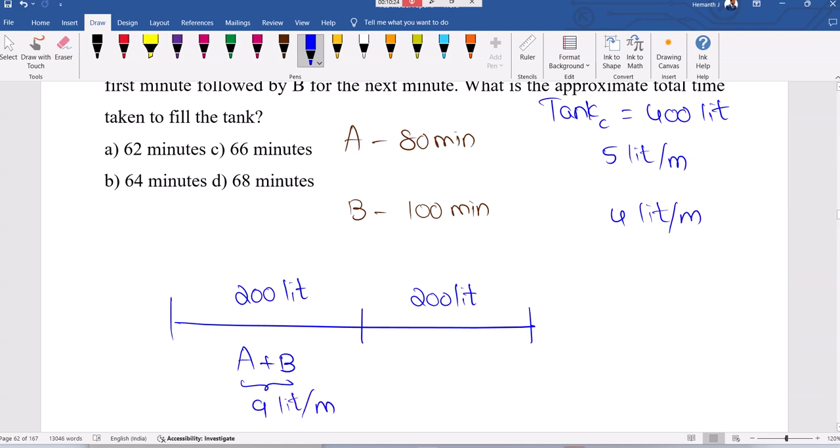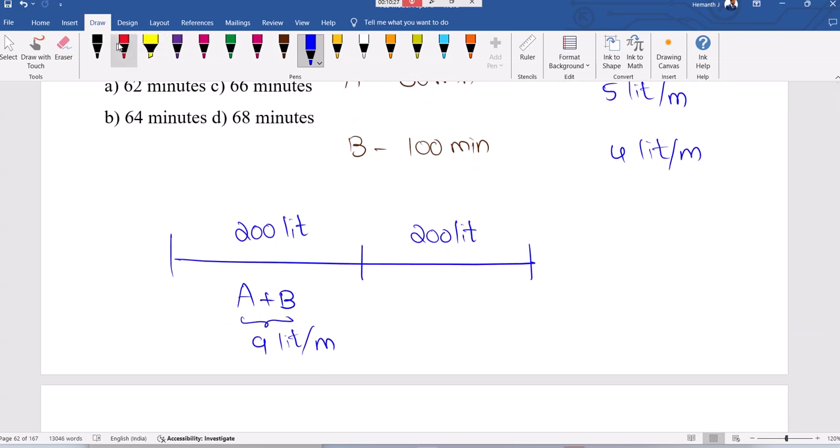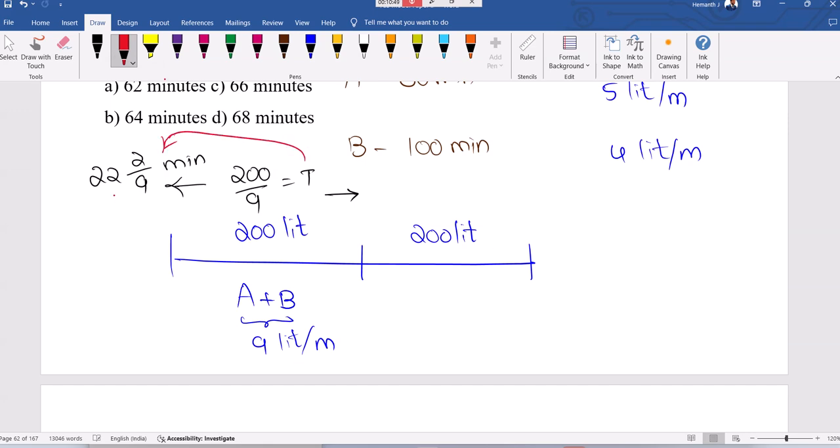Time taken for this half of the tank is 200 divided by 9. It's 22 2 by 9 minutes, or 200 by 9.